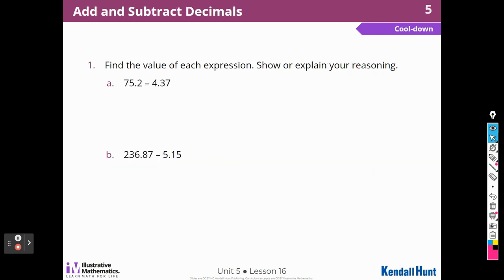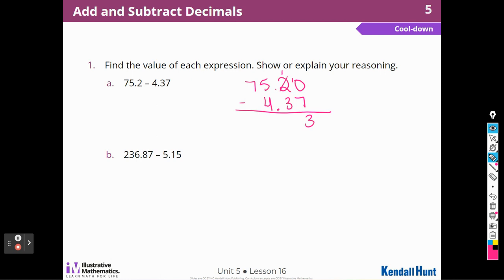Okay, here's our cool down. We have 2 subtraction problems to solve. So we have 75 and 2 tenths, and remembering to line up my decimal place, 4 ones and 37 hundredths. I'm going to add a 0 there. So when I subtract, I'm going to have to borrow 1 from the 2 and make that a 1 and that a 10. 10 minus 7 is 3.